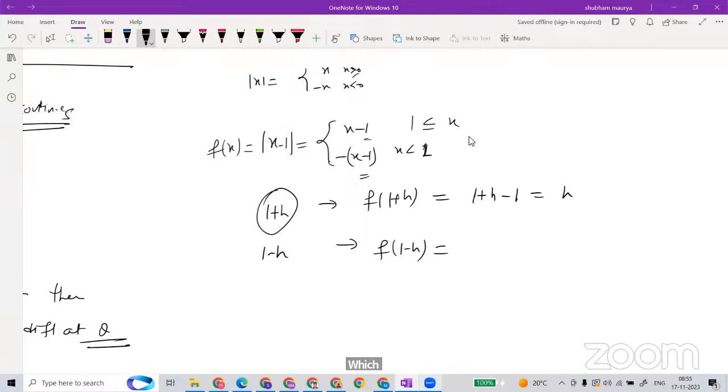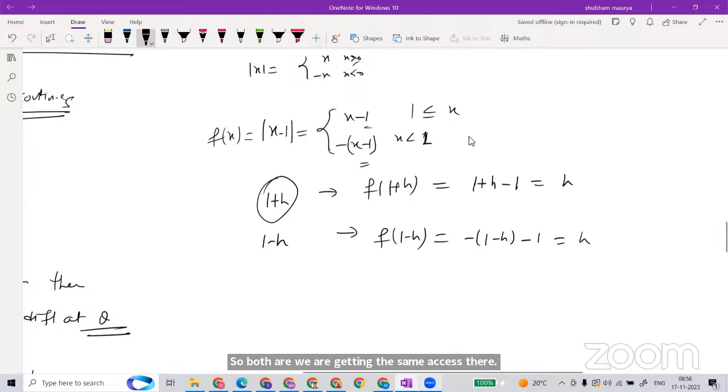What is this one? 1 minus h, sorry, minus 1, which is also h. This is h. Yes, sir. Yes. So both we are getting the same h there.